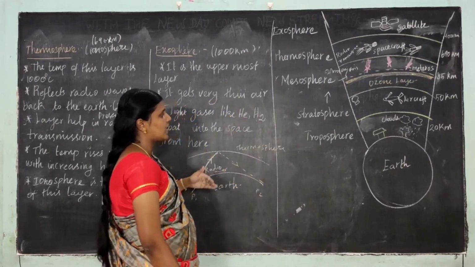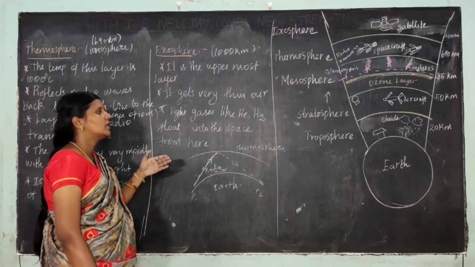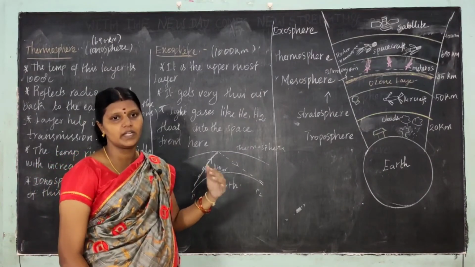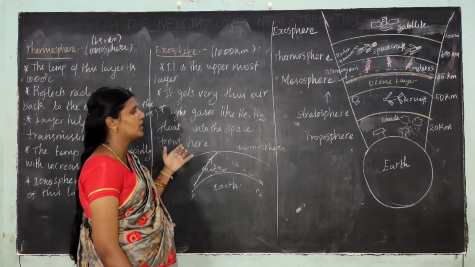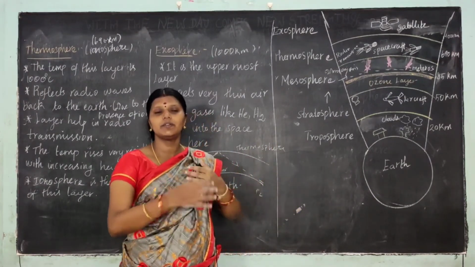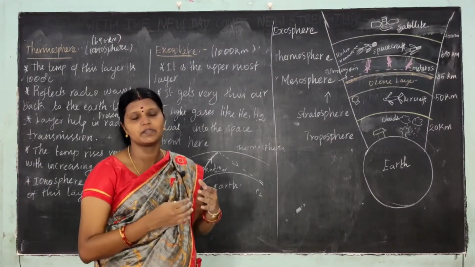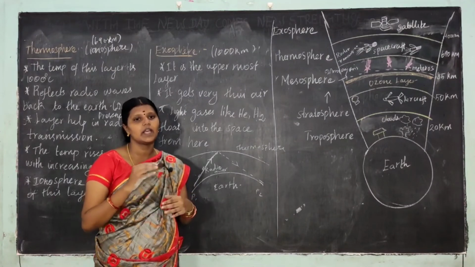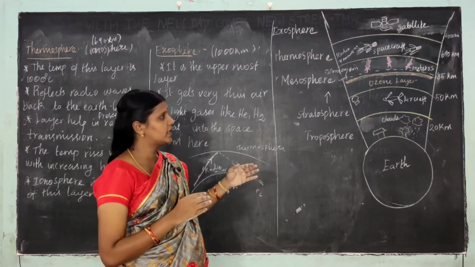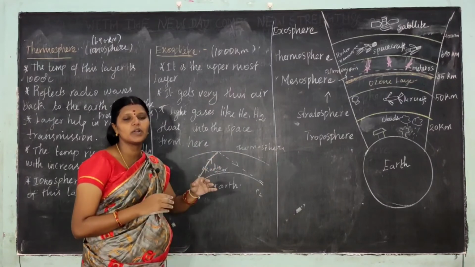And second layer is stratosphere. It contains a thin layer of ozone. This ozone protects us from the UV radiation, that means ultraviolet radiation, and also it is free from the clouds, so it is ideal for flying the aeroplanes in this layer. The average height of this layer is 50 km. The ozone is a compound of 3 oxygen.